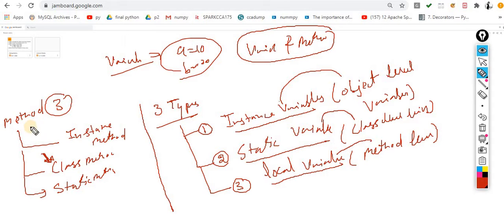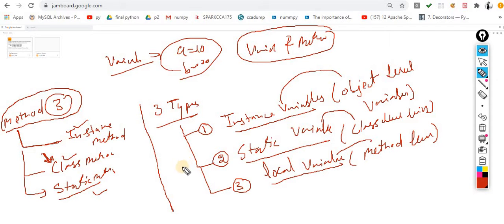Again, if I elaborate the concept of methods, there are three types: instance method, class method, and static method. This is the basic terminology in the context of classes. I think you guys are familiar with the terminology, but not technically.